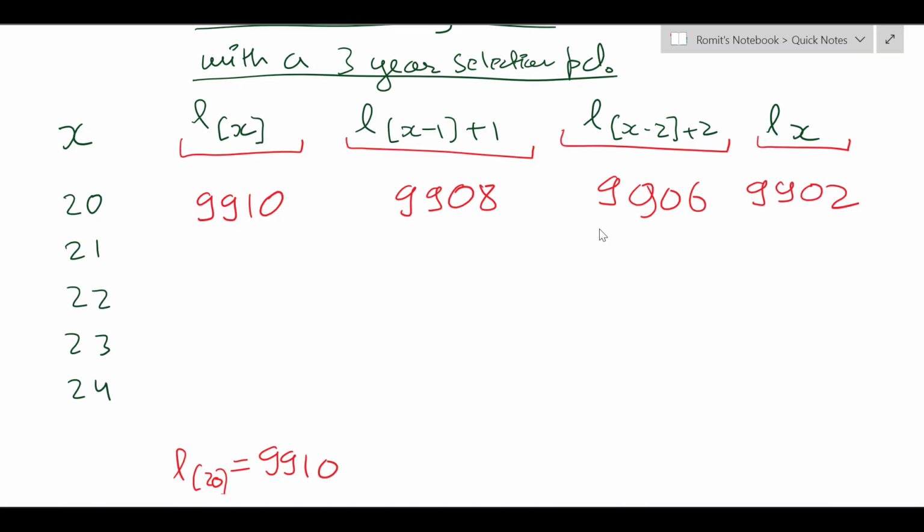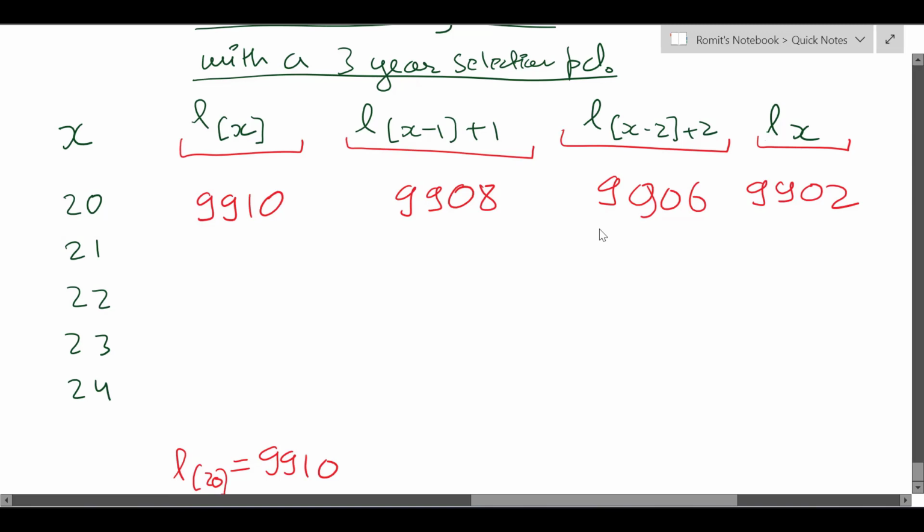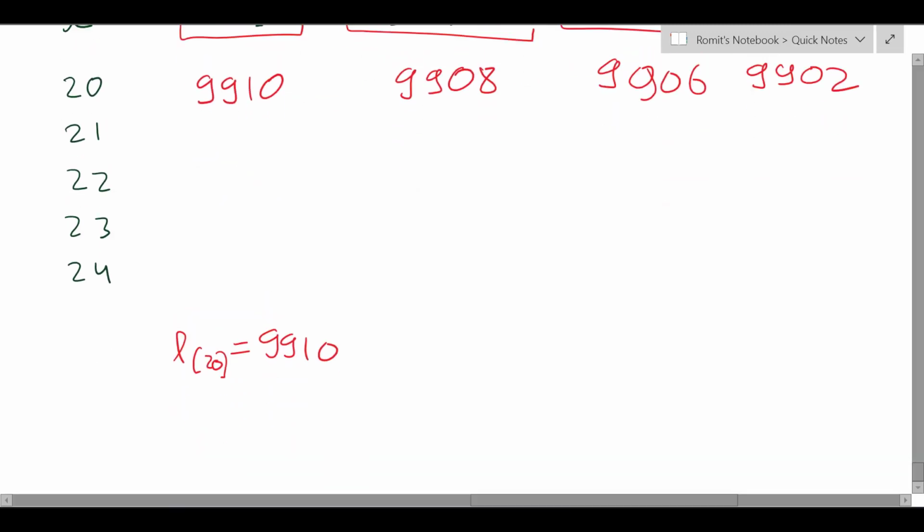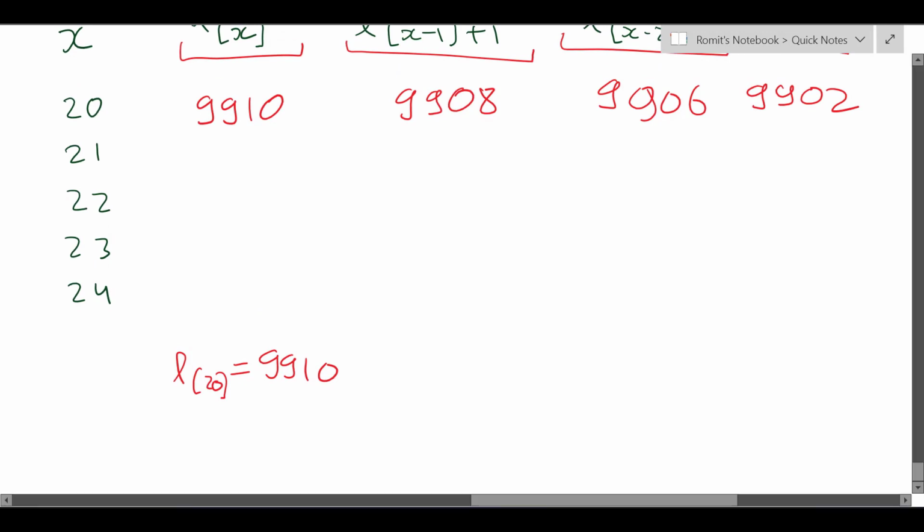Let's just say these are the values for the row which corresponds to x equal to 20. So L[20], L select 20, is 9910. Then L[20 minus 1], that is 19, plus 1, is 9908.